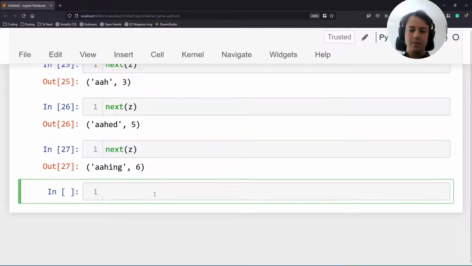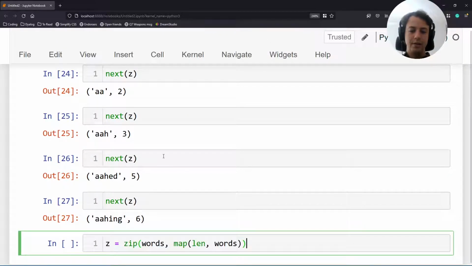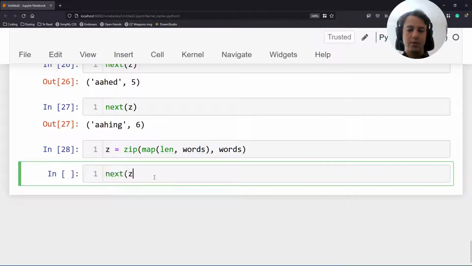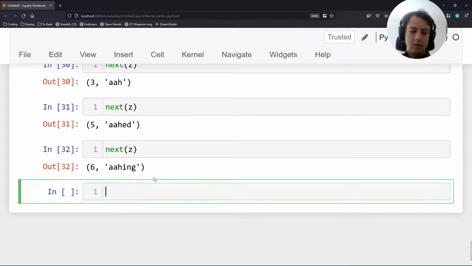And in particular, let me do something else. Let me take this tuple right here, sorry, this definition of zip, and let me swap this around. Let me start by computing the lengths, and then have the words there. Now let's compute some of the first values, right? And I want to get something, yeah, this works.